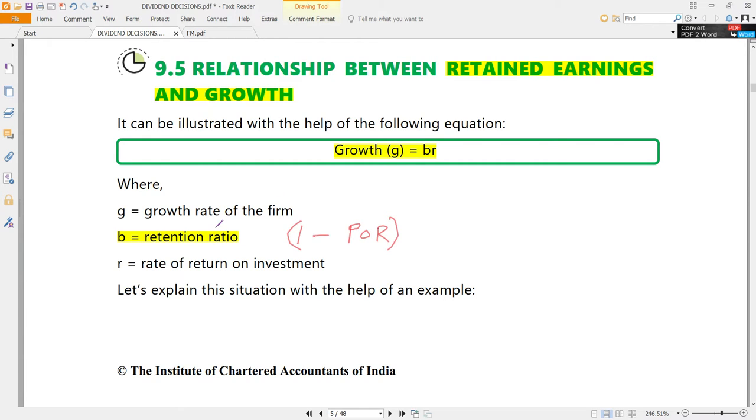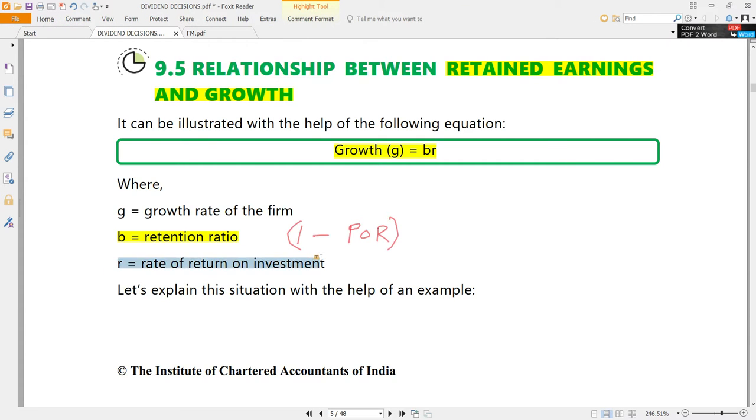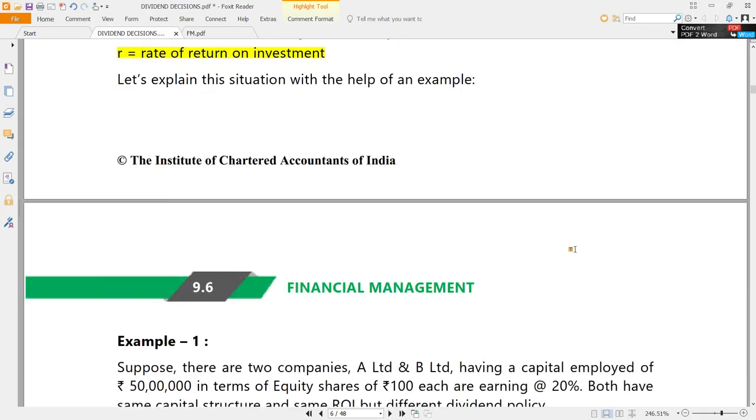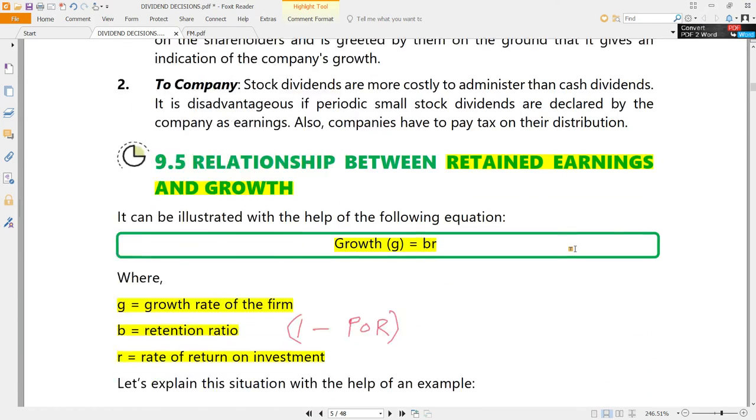R is the rate of return on investment. Sometimes it can be called just the internal rate of return or return on investment for an organization. That means normally the return that an organization can earn on its investments. Multiplying these two will give us the growth rate of the firm. So G is equal to B multiplied by R. B is the retention ratio, R is IRR or ROI, as the case may be, depending upon the information given in the question.